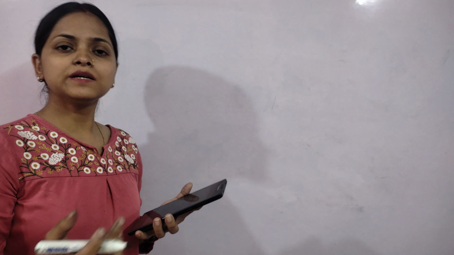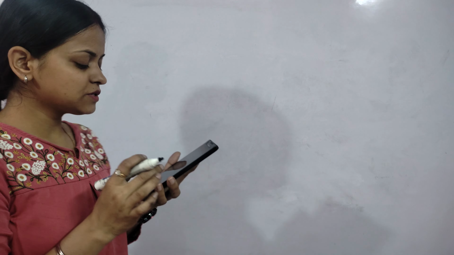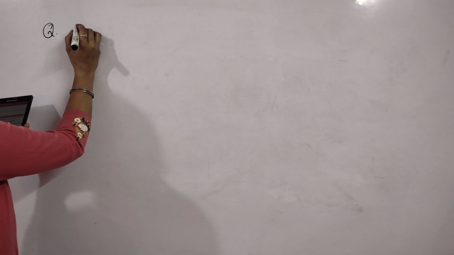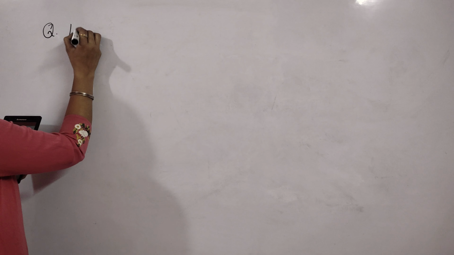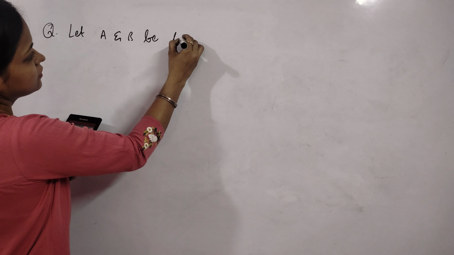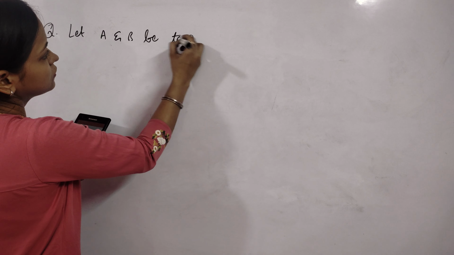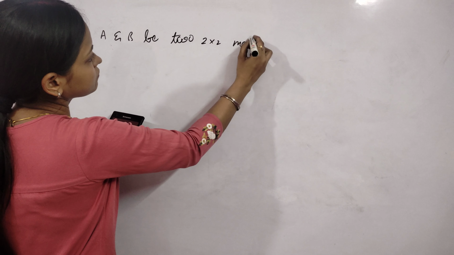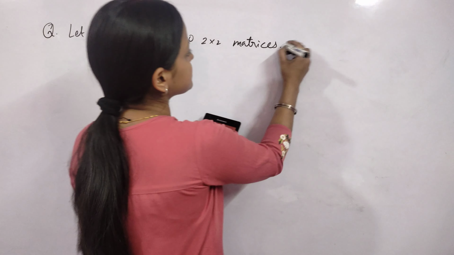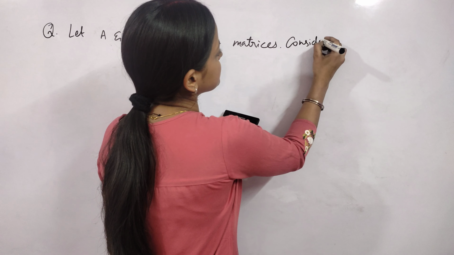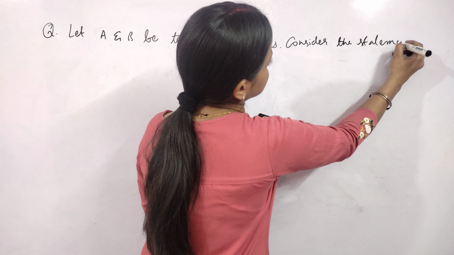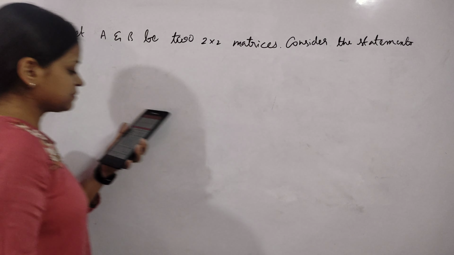Let us now discuss another MCQ of matrices chapter. So the given question is, let A and B be 2 by 2 matrices. Consider the statements. Okay, now so they gave the statements.